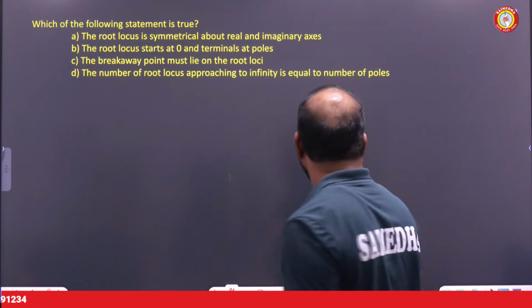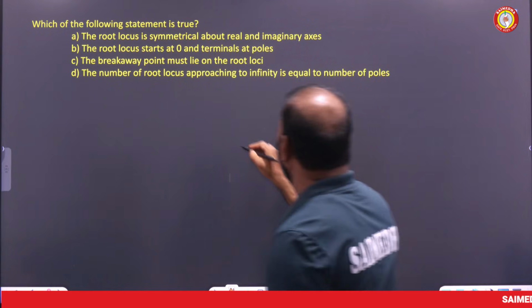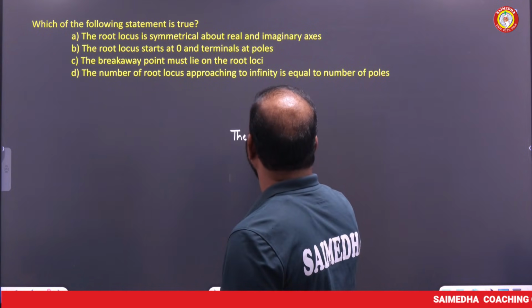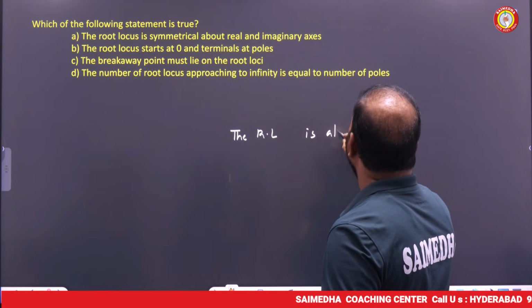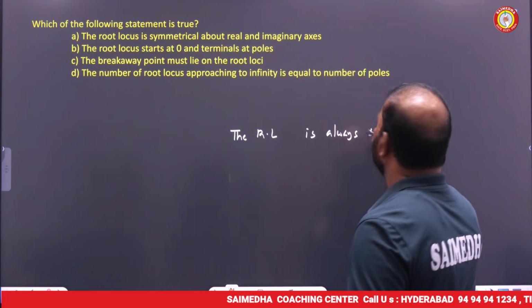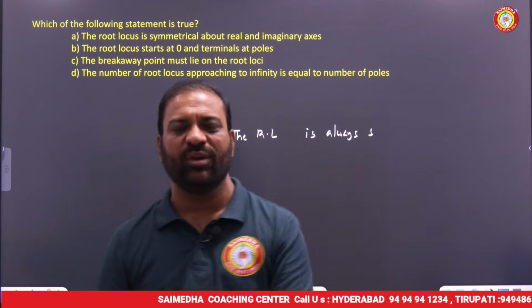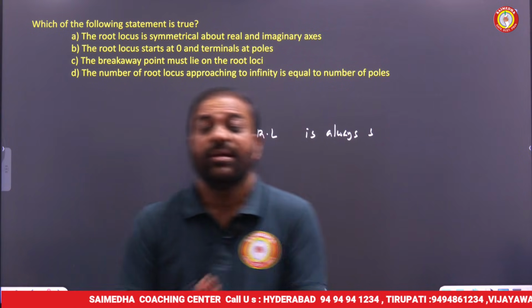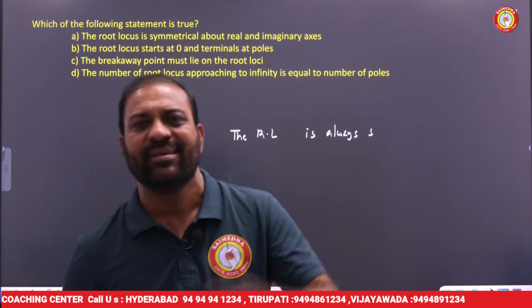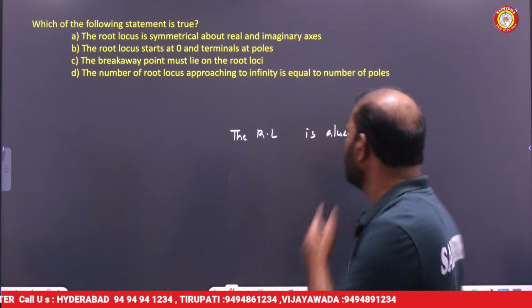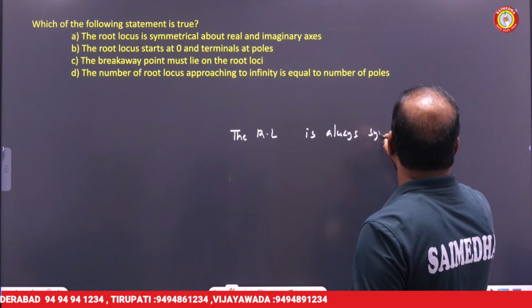No, my dear friends, the root locus is always symmetrical about the real axis only. The root locus will never be symmetric about the imaginary axis.